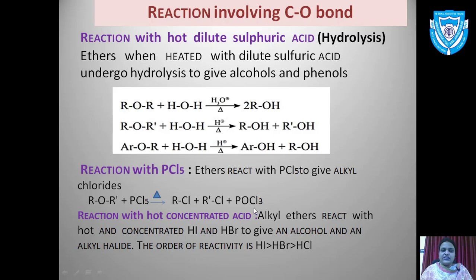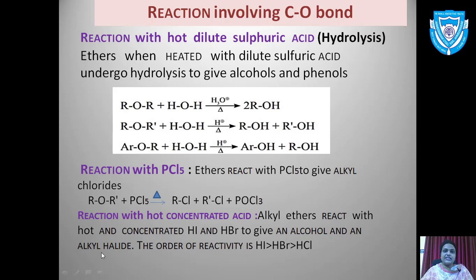The next reaction we will be talking about is the reaction with hot concentrated acids. Alkyl ethers react with hot concentrated hydrogen iodide or hydrogen bromide to give an alcohol and an alkyl halide.